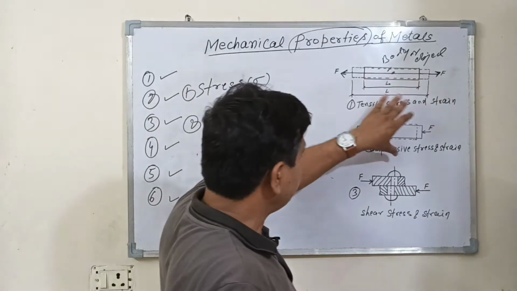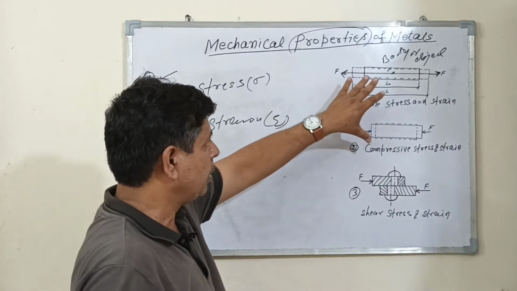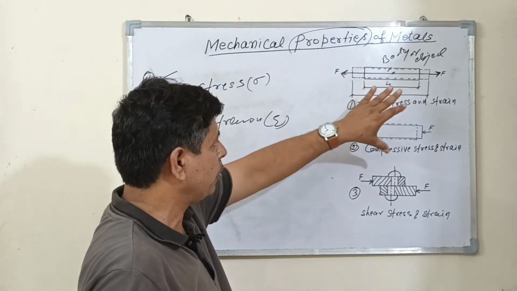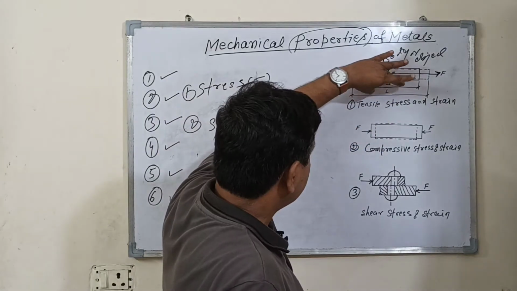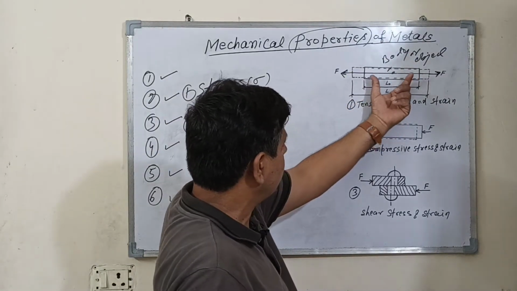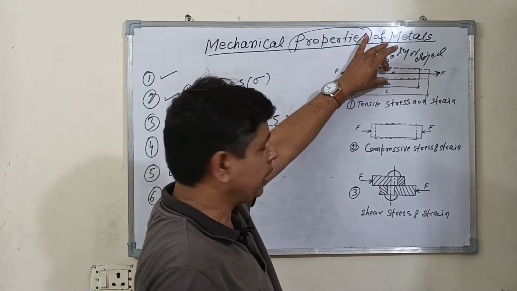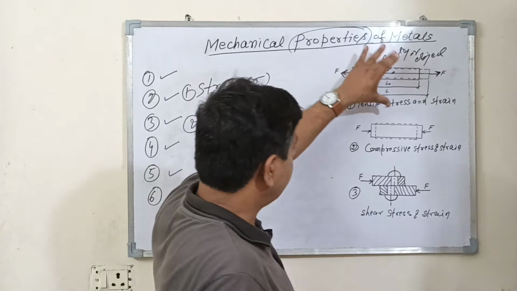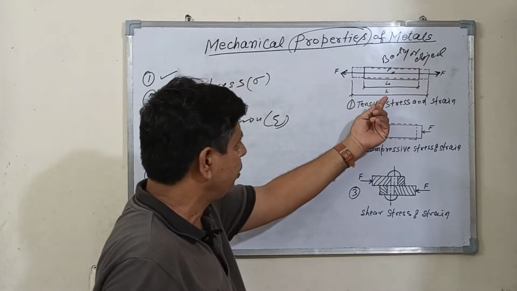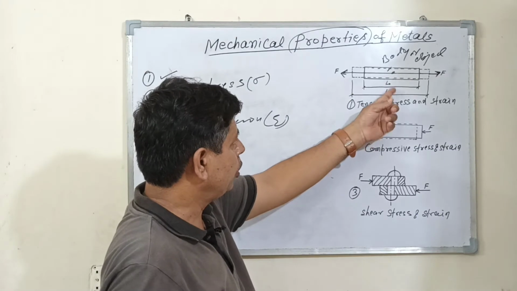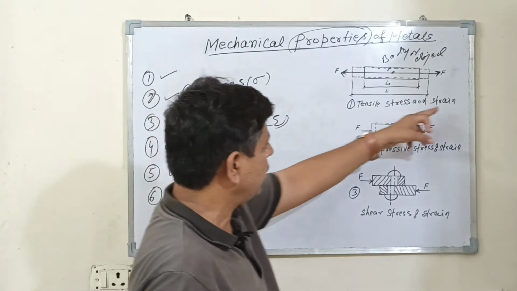So in this activity, when two equal and opposite forces are applied in a pulling direction, the length of this component increases or the cross section area decreases. Cross section area decreases, length increases. It is the ratio of the increase in length to the original length. It is called the tensile strain.